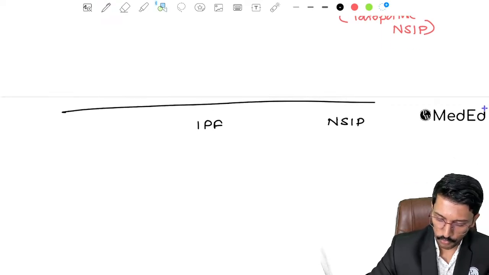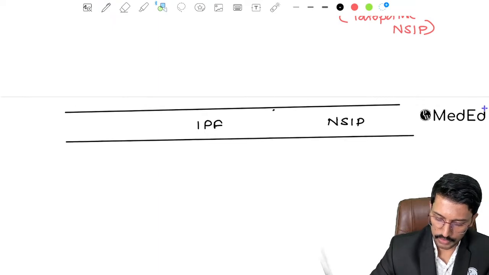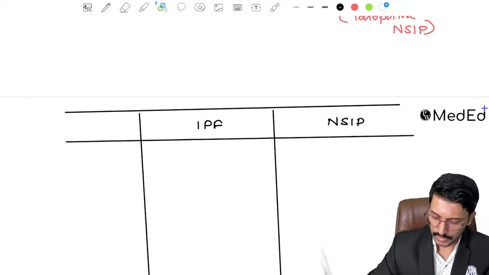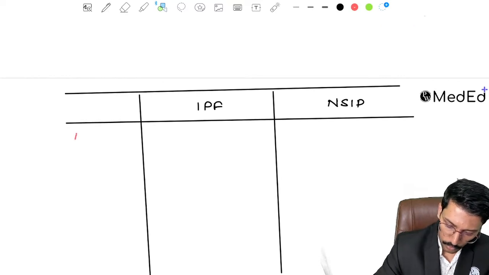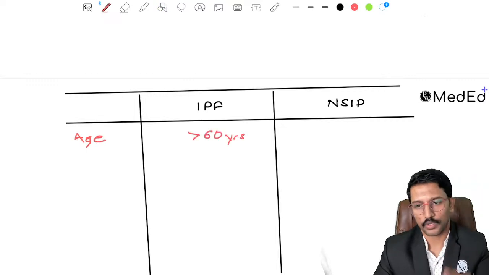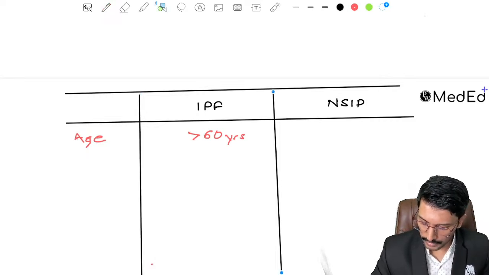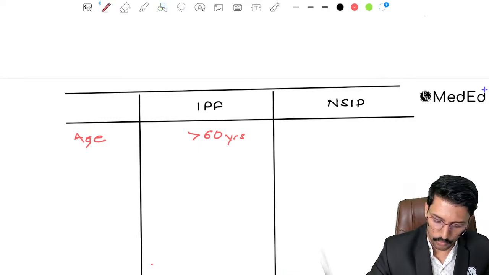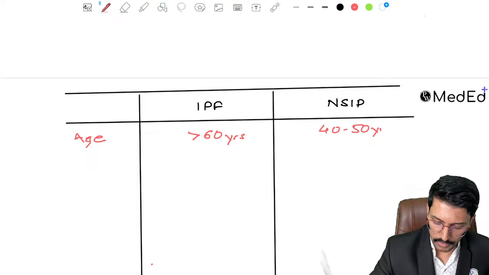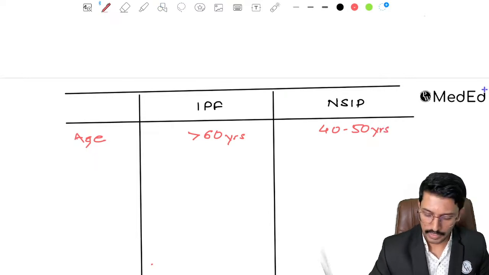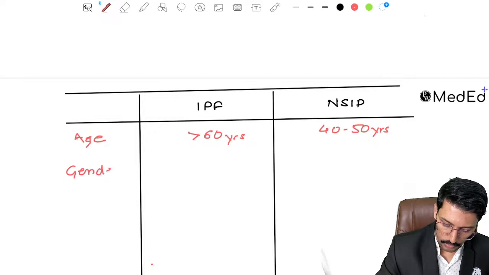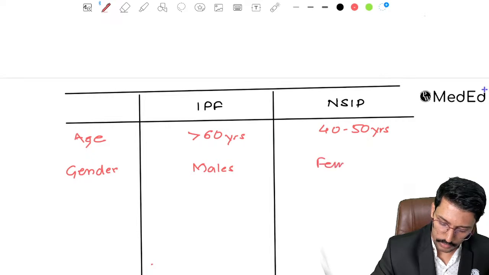giving you information and then asking you whether this is NSIP or whether this is IPF. Okay, so if we talk about the age of the affected group, IPF is typically more common in people who are more than 60 years. So you can obviously say that this is a disorder of elderly people or a geriatric age group. On the other hand, NSIP is typically more common in the 40 to 50 years age group. So you can say that these are relatively young patients. Gender wise, IPF is more common in males and NSIP is more common in females.